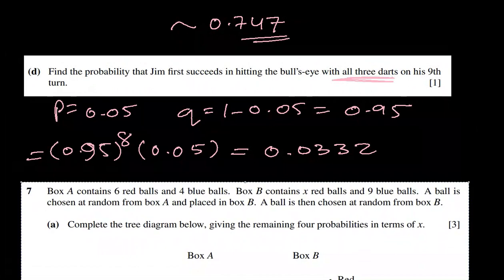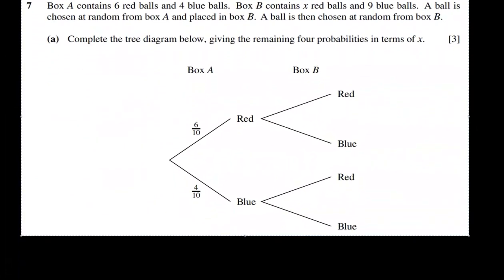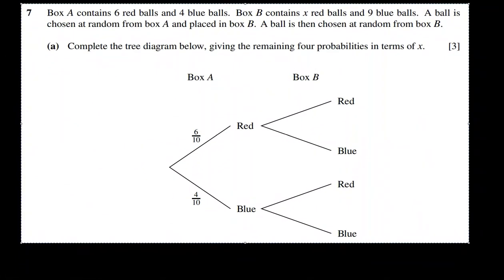Quite a detailed one. Question number 7. Box A contains 6 red balls and 4 blue balls. Box B contains X red balls and 9 blue balls. A ball is chosen at random from box A and placed in box B. So box B will have more balls than the original ones. A ball is then chosen at random from box B. Complete the tree diagram below, giving the remaining 4 probabilities in terms of X.